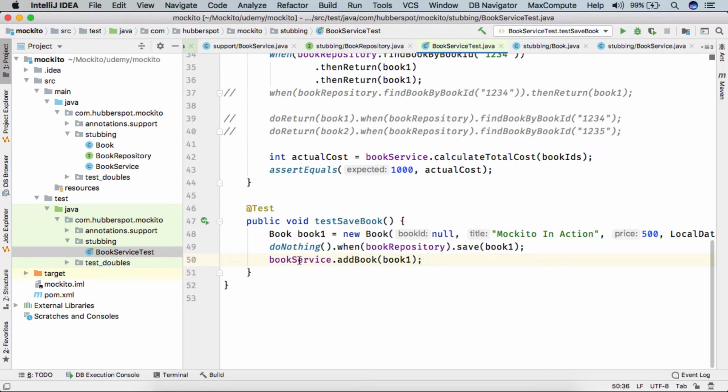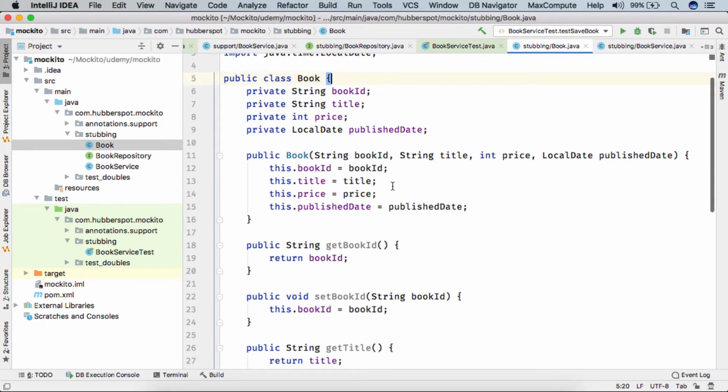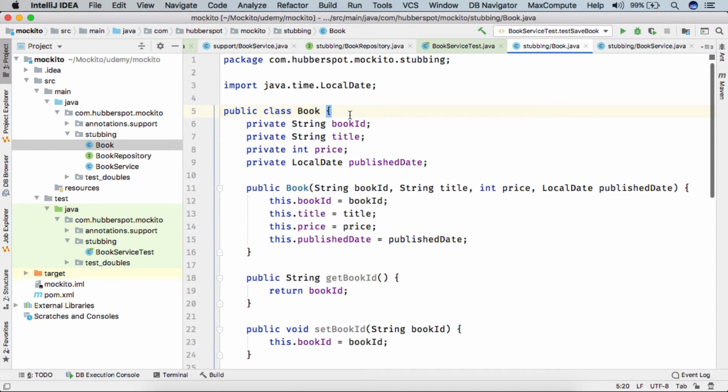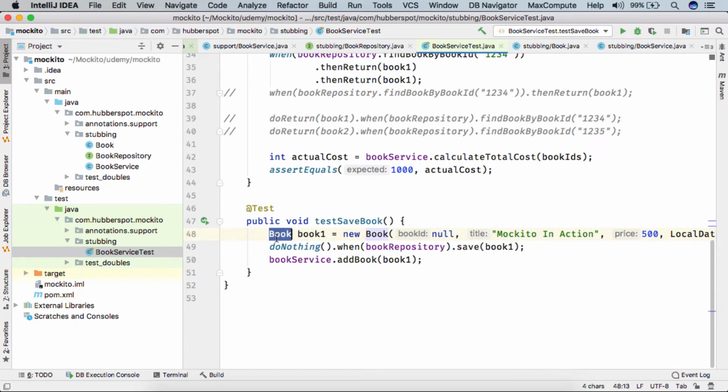Also, friends, you can see the book which we created in our test is getting passed here and here. So when Mockito does equals on it, it sees that book currently doesn't override the equals method. So Mockito uses equals of its parent, which is the Object class, where it simply sees that book 1 passed here and here are referring to the same object. So it basically does this check.